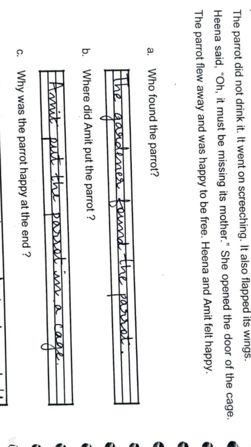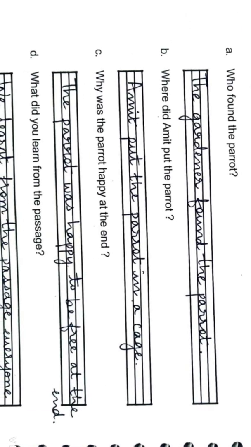Let's discuss the questions and answers given based on this passage. So the first question says, who found the parrot? As we know, the gardener found the parrot. Where did Amit put the parrot? Amit put the parrot in a cage.